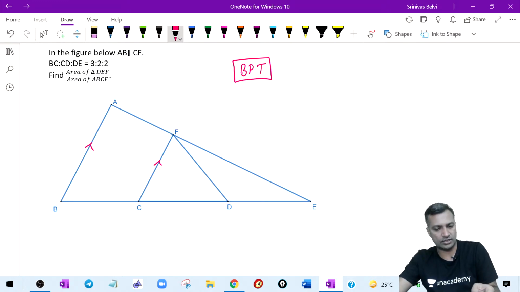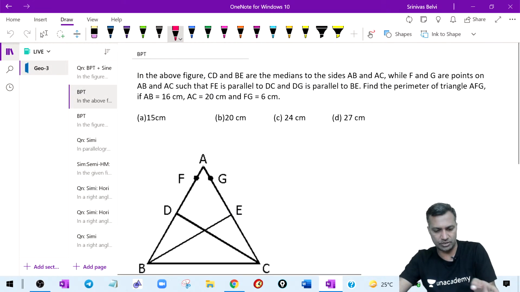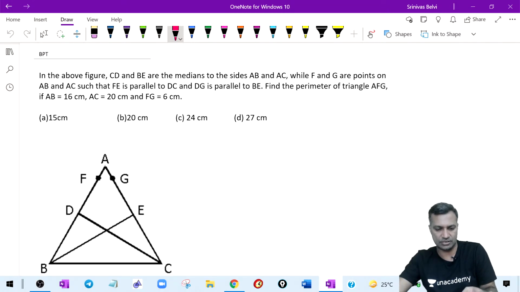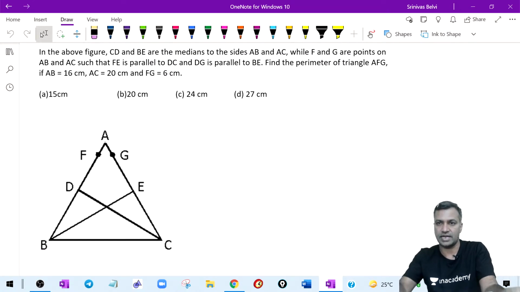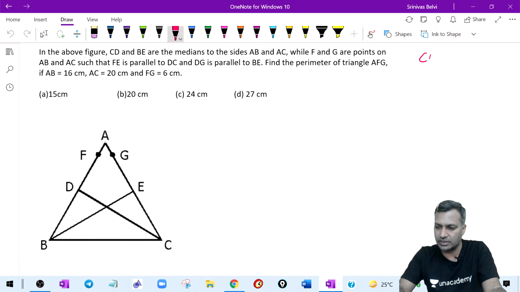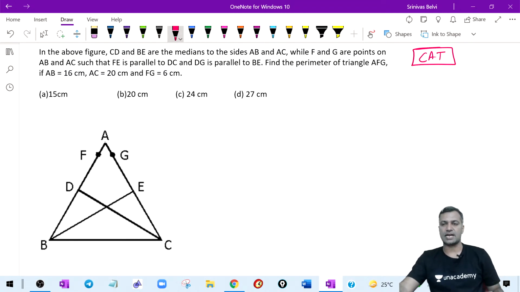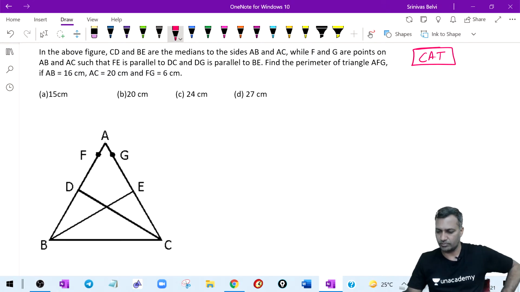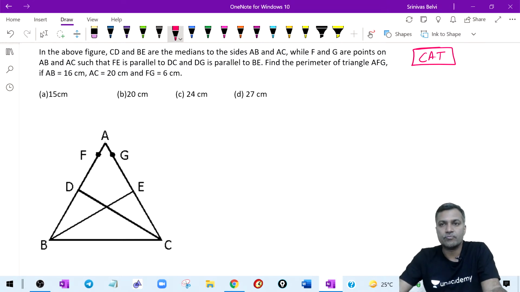Right now, let's do another two CAT questions, as they appeared in CAT. This was one of the CAT questions. Why don't you take a look at this particular simple CAT question? Take a look at this question and try to put in your answer based on the same theorem. Good evening Chinmay, good evening.